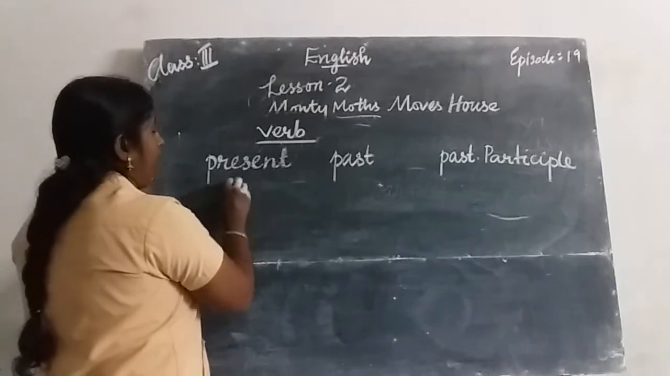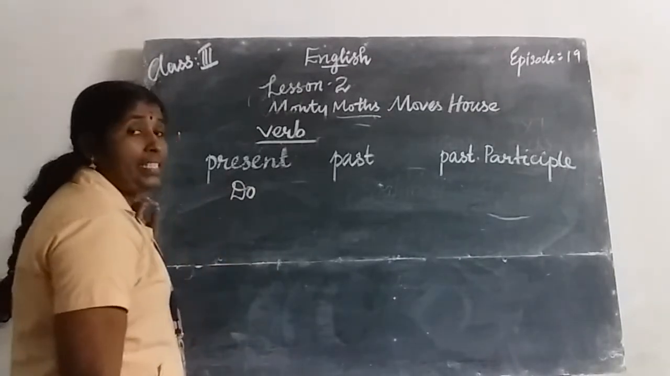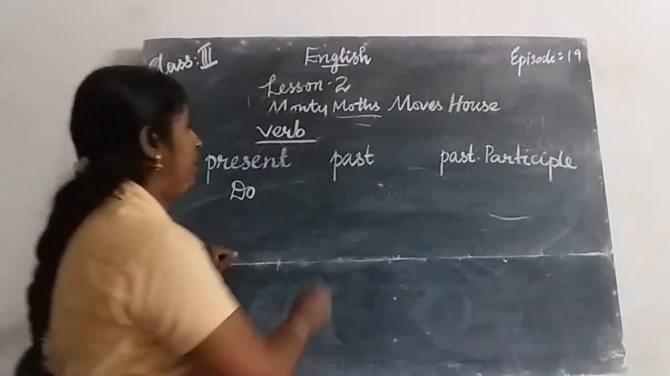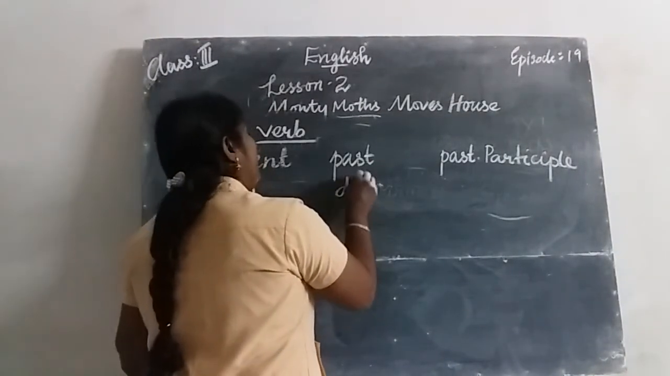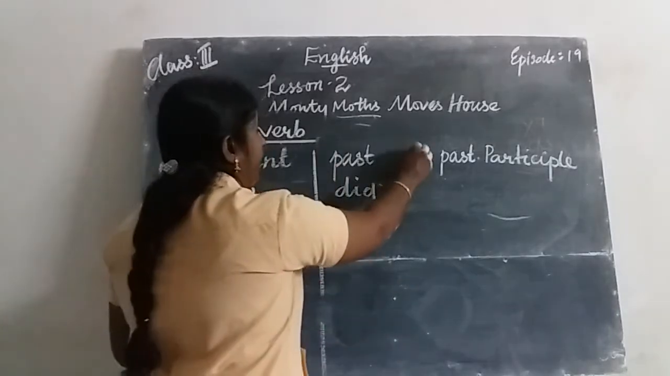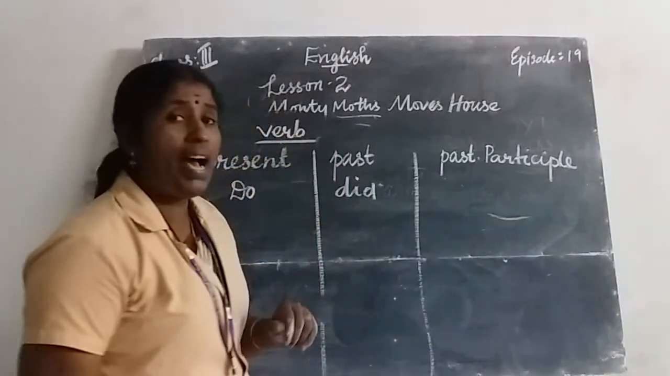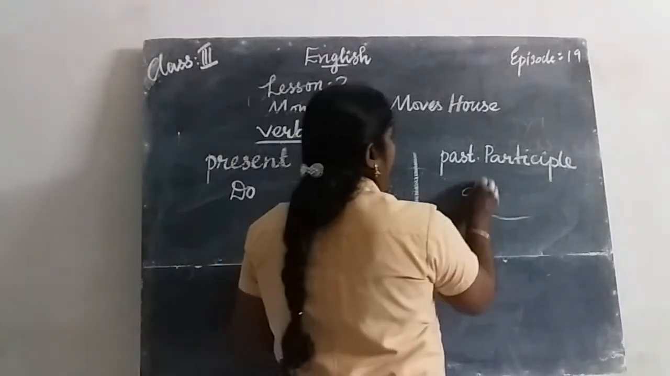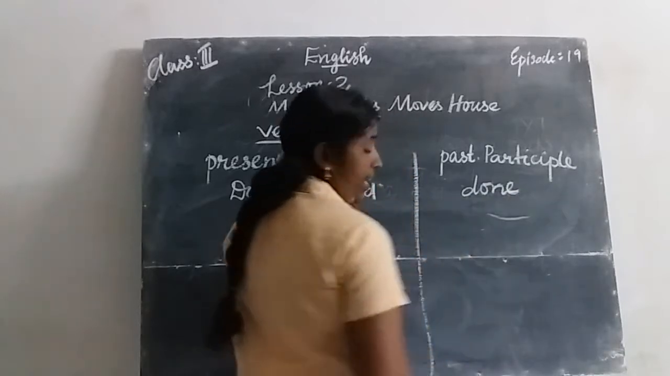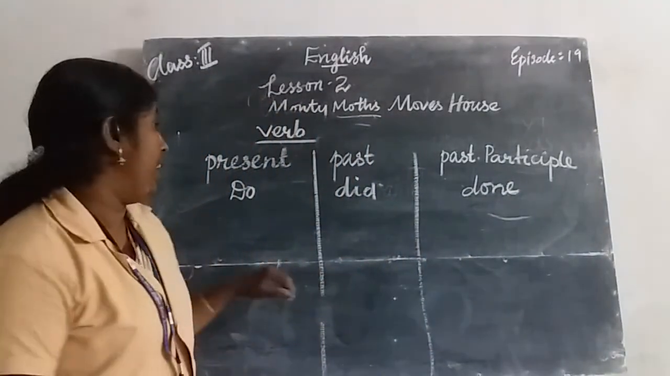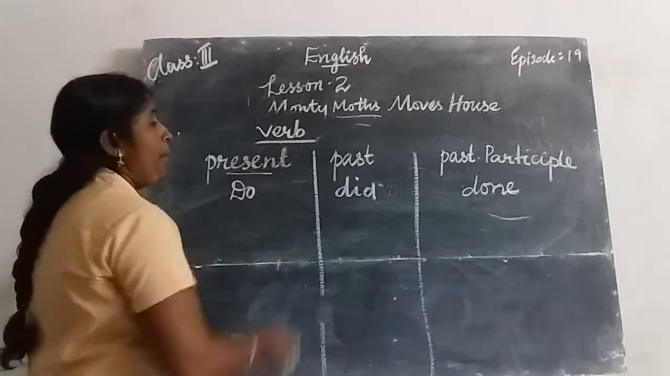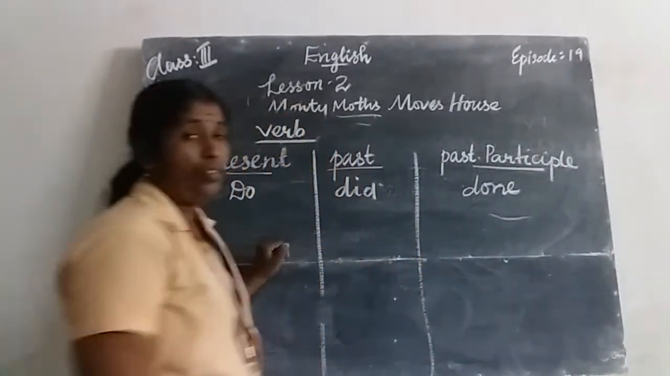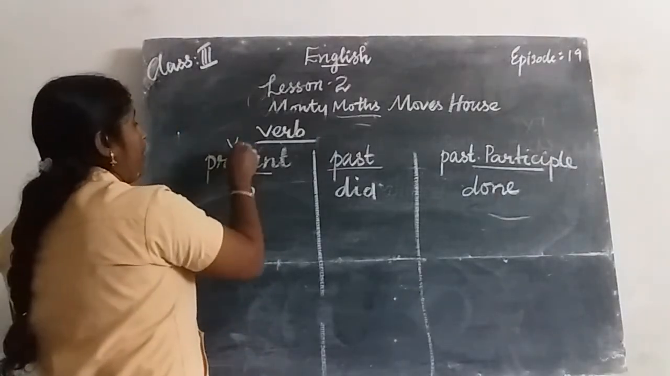Do is a verb. The past tense of do is did. And the past participle, the V3 form of do, is done. Do, did, done. Present tense do, past tense did, past participle done. V1 form, that is the V1 form.